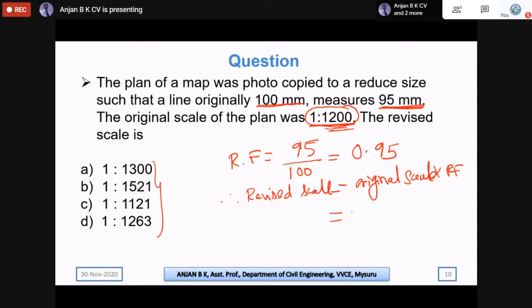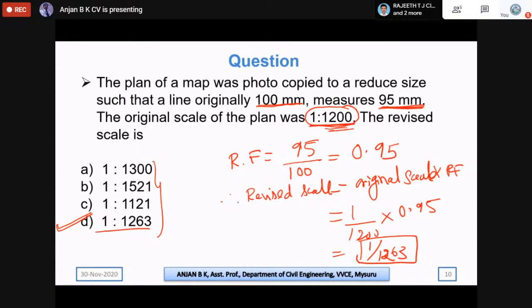The original scale is 1/1200 into 0.95. If you solve this, 1200 divided by 0.95, you will get 1263. So the correct option is 1:1263. This is how we calculate the revised scale: the revised scale is given by the original scale into the reduction factor.